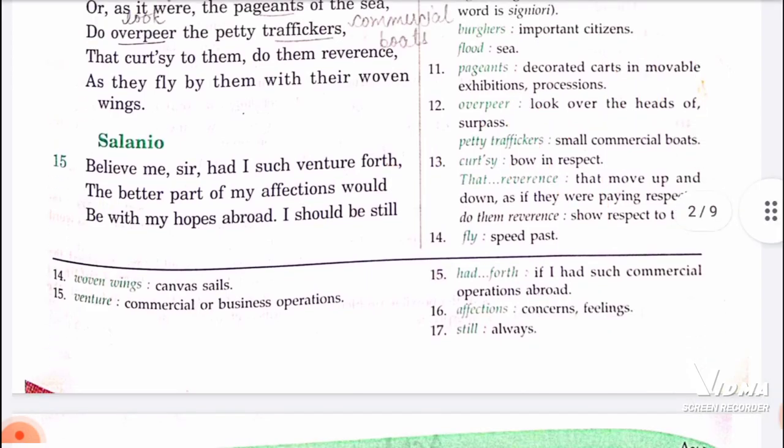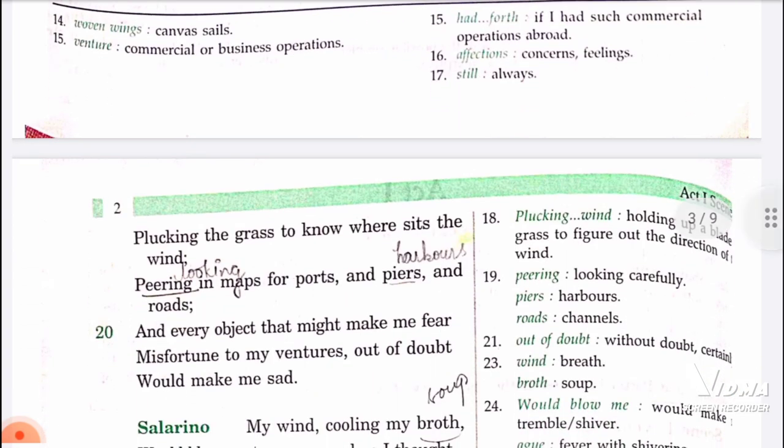So Salanio is saying, believe me, sir, had I such venture forth, the better part of my affection would be still in my hopes abroad. I should be still plucking the grass to know where sits the wind. So what he is saying is that, believe me, Antonio, if I had such a risky business abroad like you, I would also be sad. I would also worry about my business every second. I would be constantly plucking up the grass.